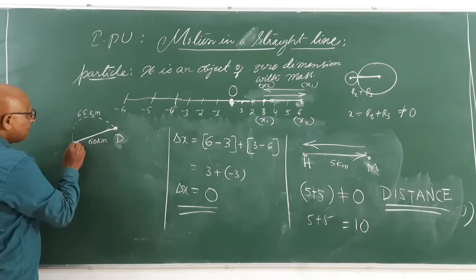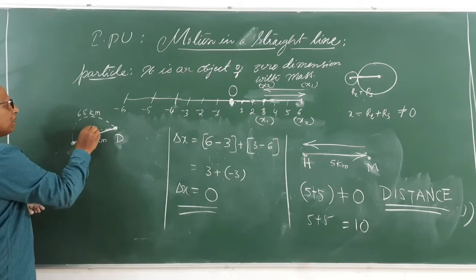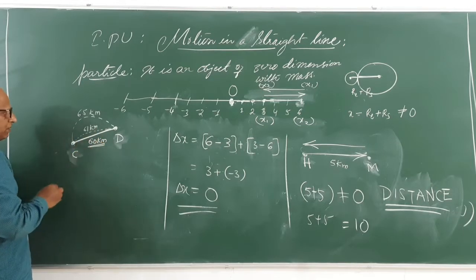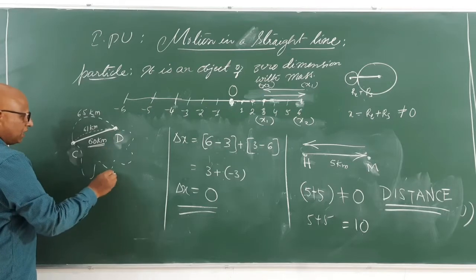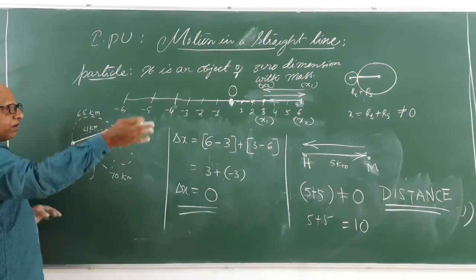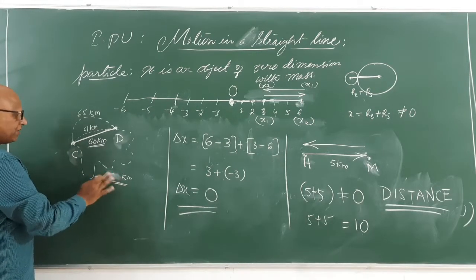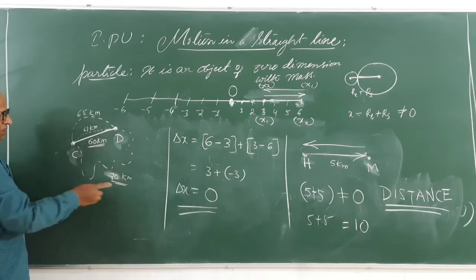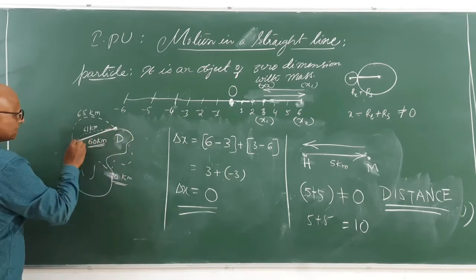I will take another path which is almost close to this. It will be 61 kilometers, but will never be 60 kilometers. I will take another curved path, maybe going across the villages, which is 70 kilometers, not equal to 60 kilometers. There may be hundreds of paths like this.